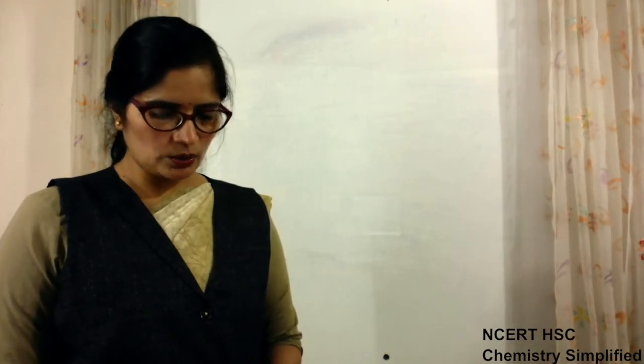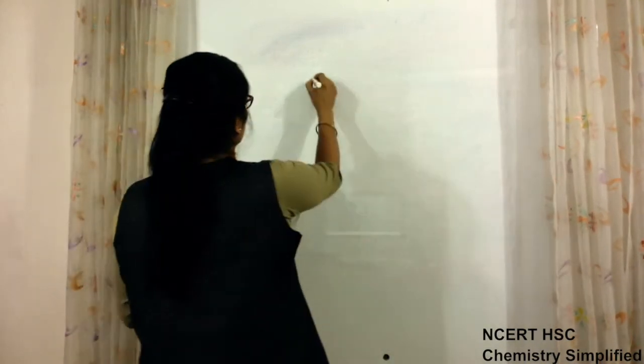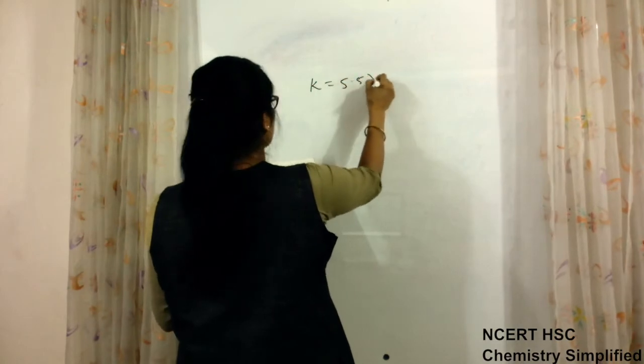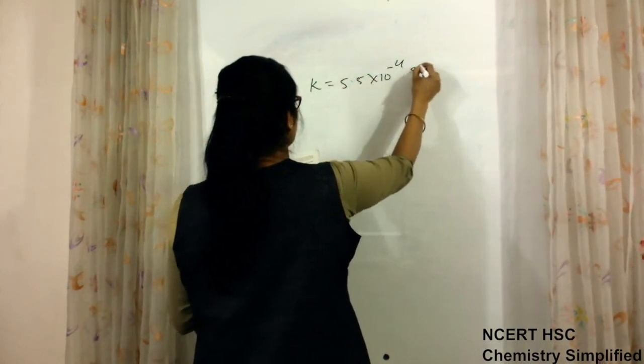Show that in a first order reaction, the time required for completion of 99.9% is 10 times the half-life of the reaction. Though to begin with it is a little difficult question. First come to the other question. A first order reaction is found to have a rate constant K equal to 5.5 into 10 to the power minus 14 second inverse.